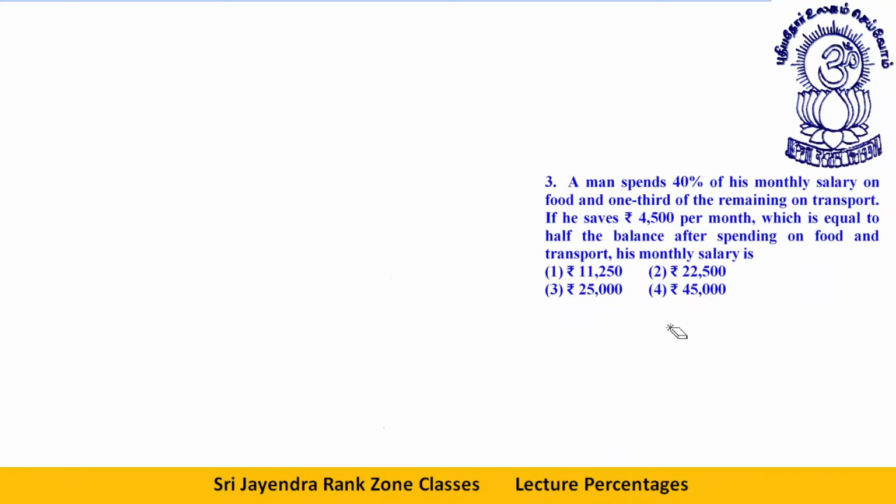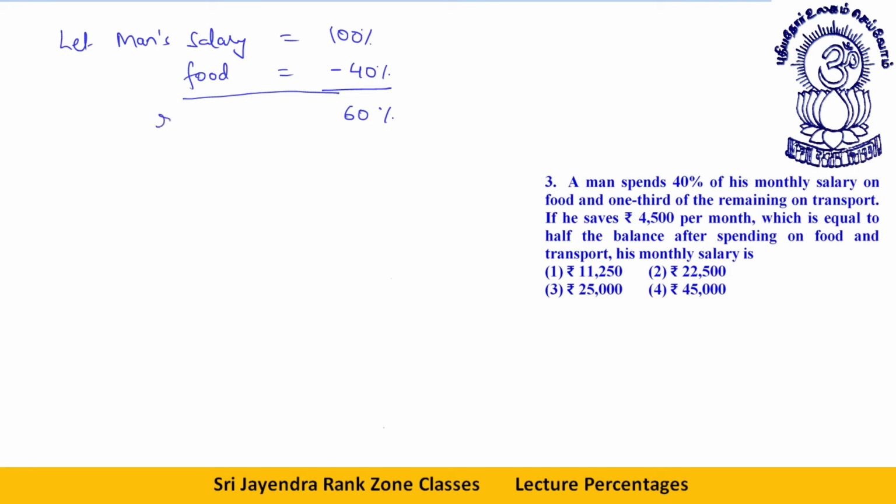A man spends 40% of his monthly salary on food and one third of the remaining on transport. Let that man's salary be equal to 100%. Out of this 100%, he spends something on food, so I'll subtract 40%. So he gets 60%. When he spends 40% on food, the remaining is 60%. Now, after this, one third of the remaining on transport. How much does he spend on transport?